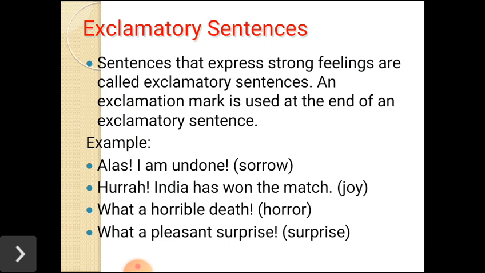What a horrible death. This sentence expresses horror, and at the end of the sentence it has an exclamation mark. What a pleasant surprise. It shows surprise, that's why it is called an exclamatory sentence. So this is the way we can find out whether it is an exclamatory sentence.